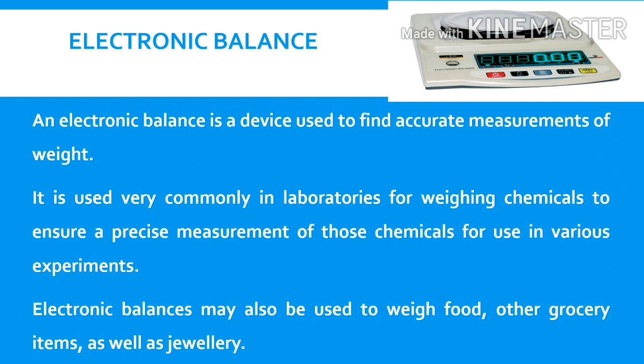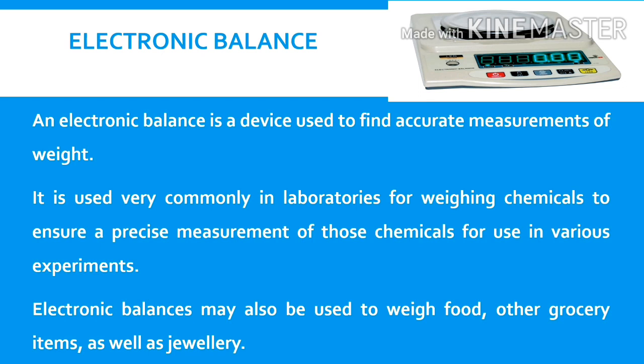Electronic balance is also used to measure weight. An electronic balance is a device used to find accurate measurements of weight. Digital measurements are possible using electronic balance.